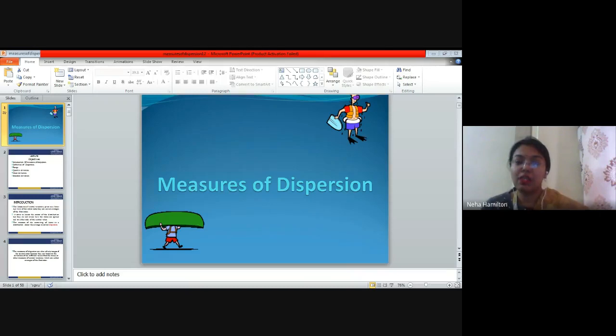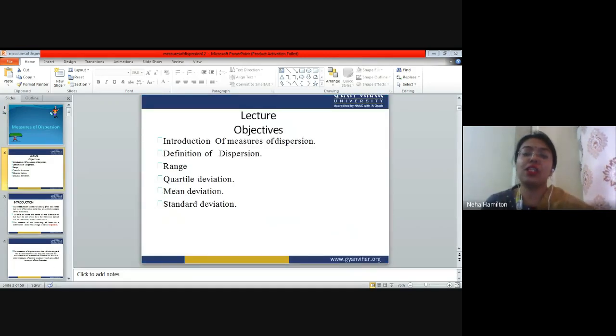So from today's class onwards, we are going to understand measures of dispersion, which is a part of data analysis, right? I have told you that the data can be analyzed in two steps. The first step is called descriptive statistics, and the second part is called inferential statistics, right? So these are the two things that we define basically in data analysis.